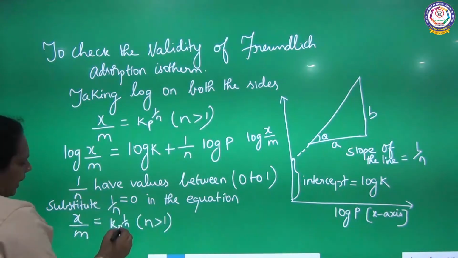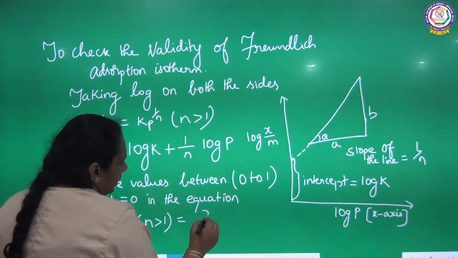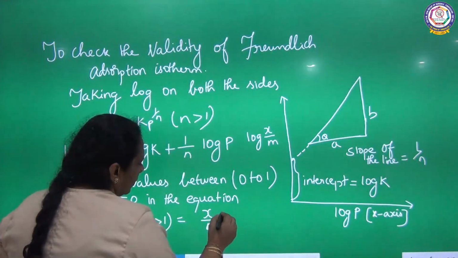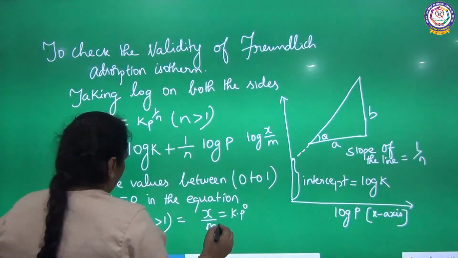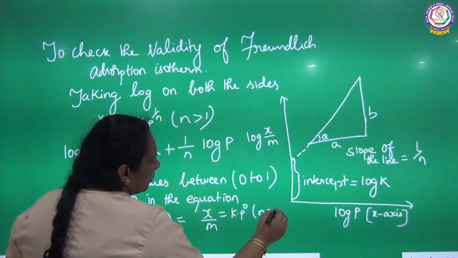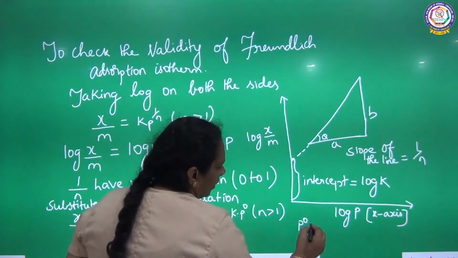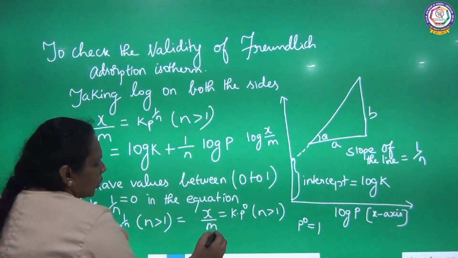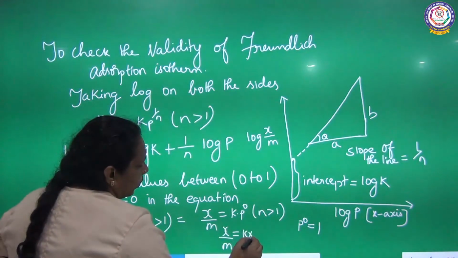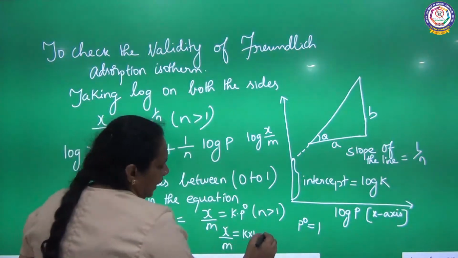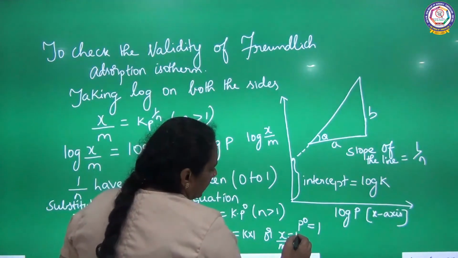So when you substitute 1 by n is equal to 0, what you will get? x by m is equal to k into p power 0. So what is p power 0? 1. Anything to the power 0 is equal to 1. So x by m is equal to k into 1, or x by m is equal to k, which is a constant.